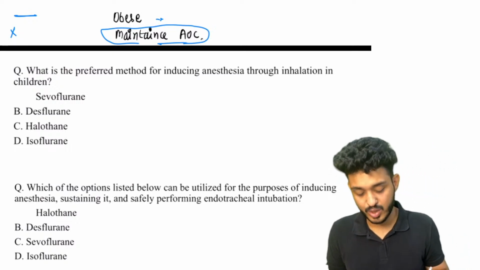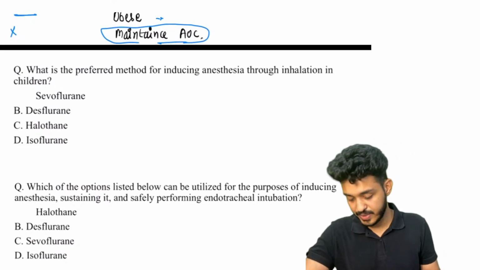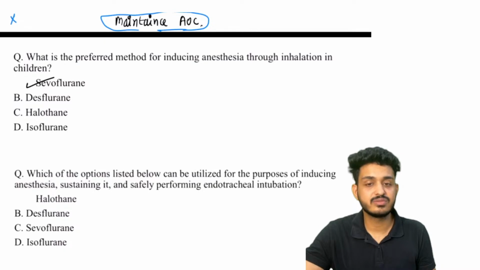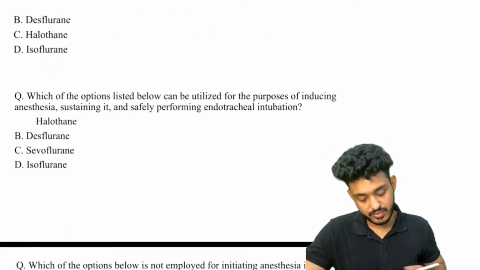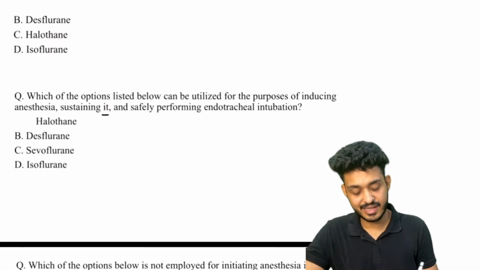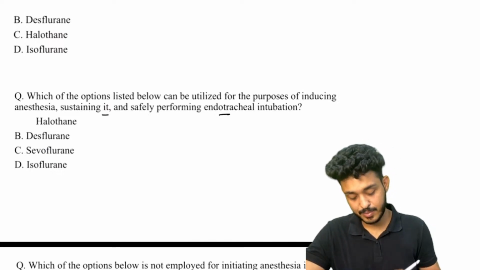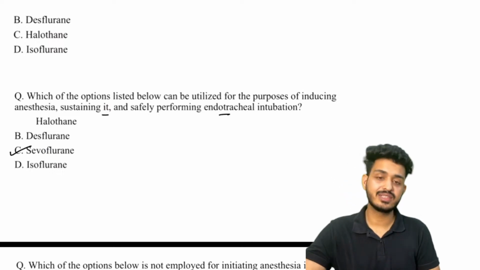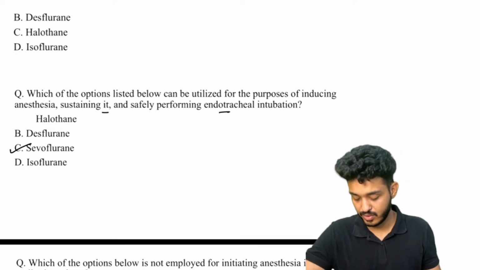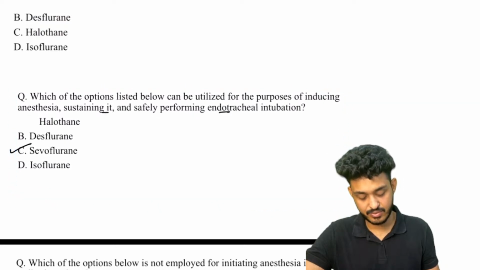Okay, first one, what is the preferred method for inducing anesthesia through inhalation in children? Answer would obviously be sevoflurane. It has a sweet smell. Which of the following can be utilized for inducing anesthesia, sustaining it, and safely performing endotracheal intubation? Again, your answer will be sevo. We can induce the patient, we can maintain the patient, and we can safely perform all the operations, right? So that would again be sevoflurane.